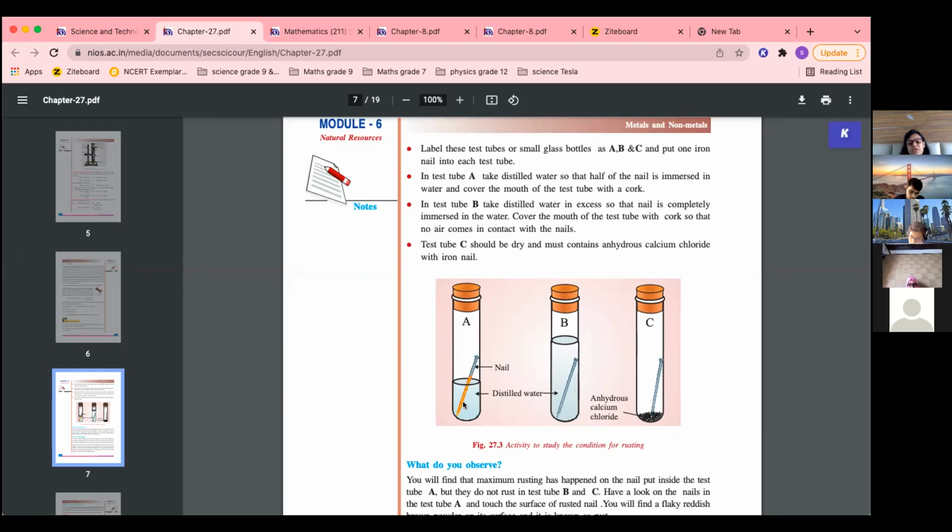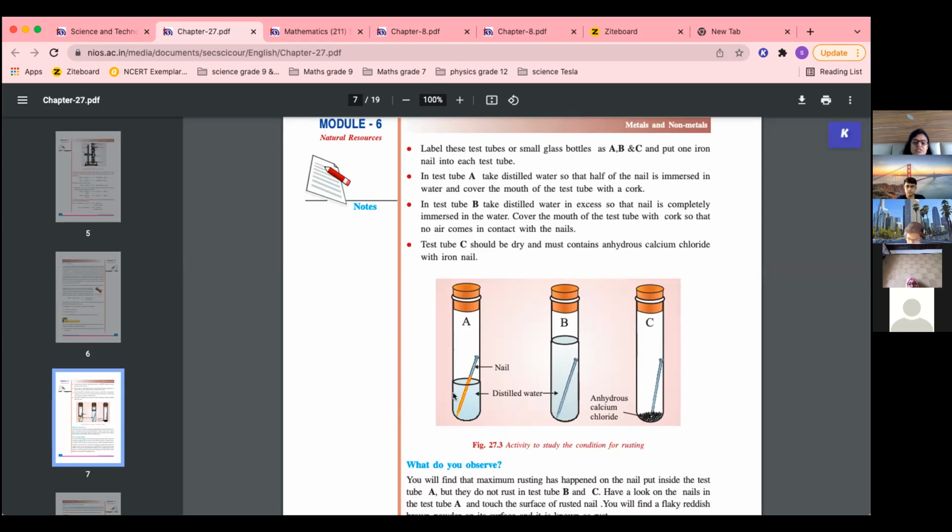Okay. First one में water है, distilled water, and nail is kept, iron nail. Second one में more water is there, and third one में anhydrous calcium chloride. Anhydrous calcium chloride means it absorbs moisture. Okay, so that is why whatever moisture is present in this tube, it is getting absorbed by this anhydrous calcium chloride. Okay, so in absence of moisture, you will not have any rust taking place over here.